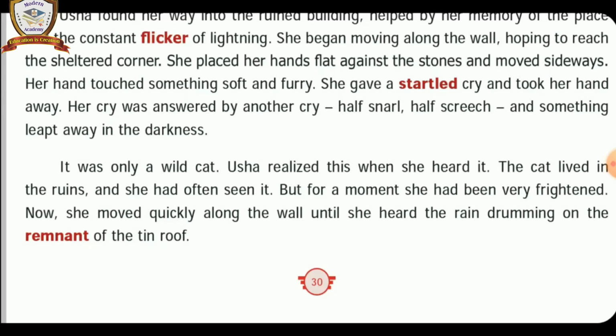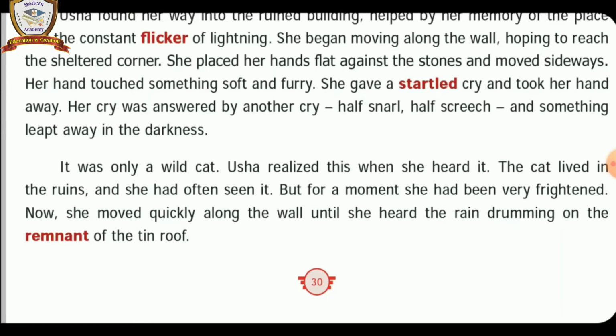For a moment she moved towards the tin roof in the ruined building. Understand? And on falling of the raindrops, which made a drum sound, until hearing the drumming sound on the tin roof, she wanted to walk.